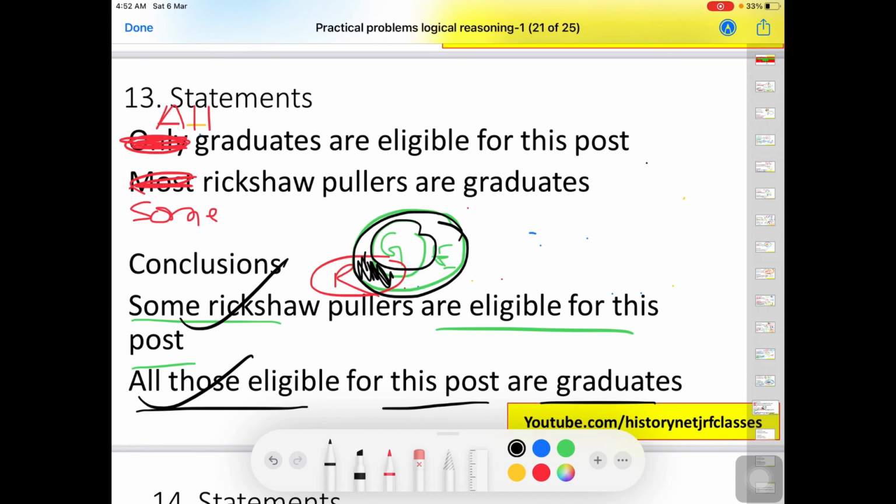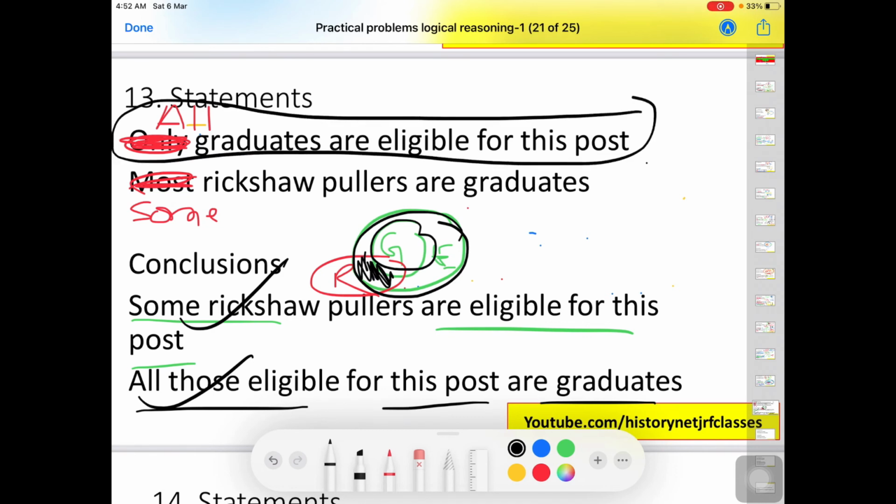What they did is that instead of copying this statement here, because they mean the same thing, they have just changed the structure of the statement. If they had done the same thing, then it would have become invalid, because as I told you, if the statement and the conclusion have the exact same sentence without any difference, then in that scenario the conclusion will become invalid.